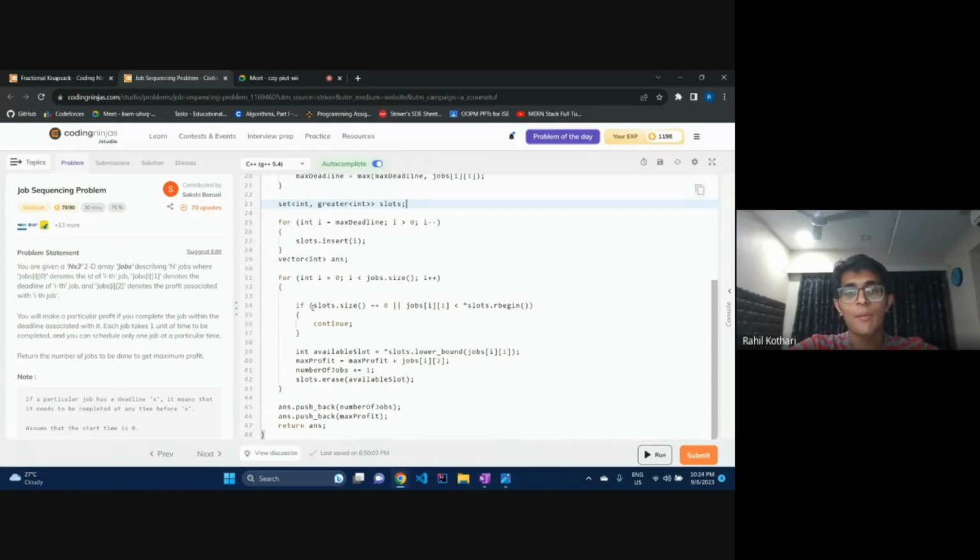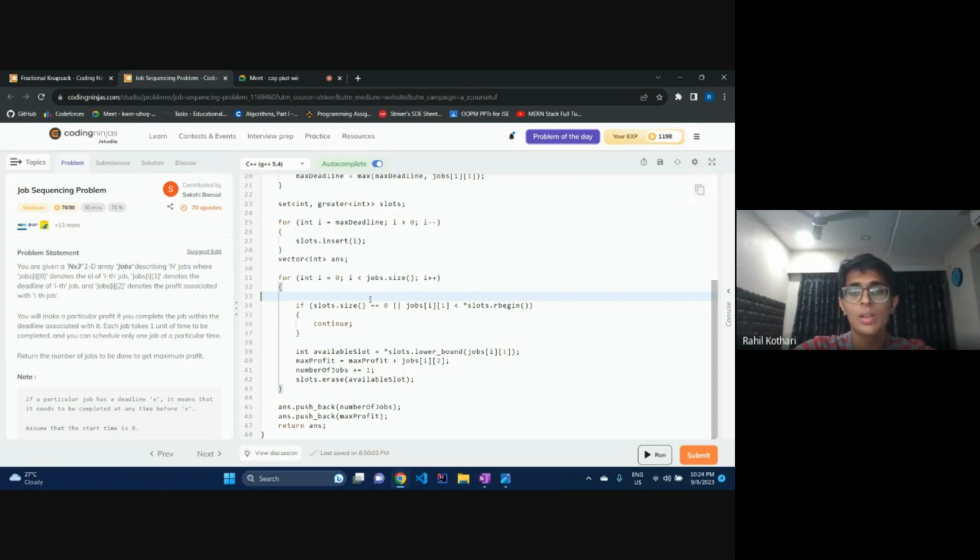I check if my slots dot size is equal to 0. That means I do not have any slots remaining, or the job that I want to do has a deadline which is smaller than the deadline that I have. I'll just continue because there's no case I can do it like that.